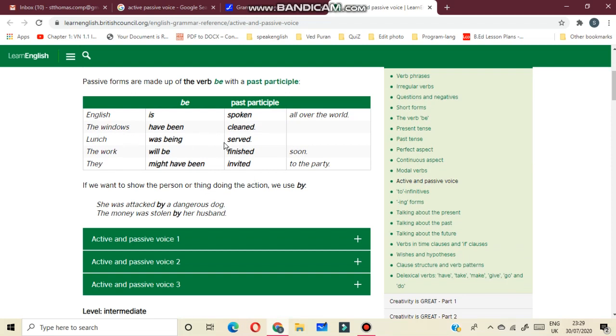Here you can see different examples. English is, this is be verb, English is spoken all over the world. All these words are past participles. The windows have been cleaned. Lunch was being served. The work will be finished soon. They might have been invited to the party.